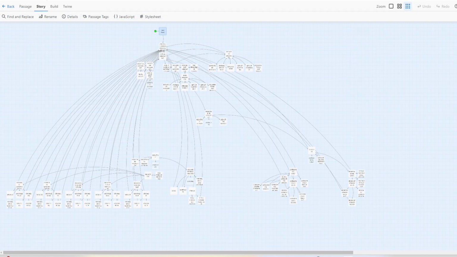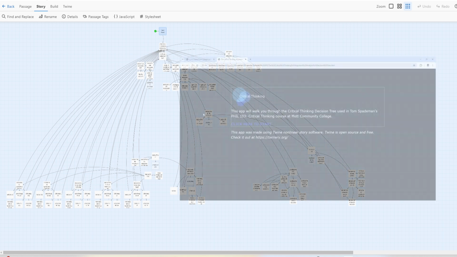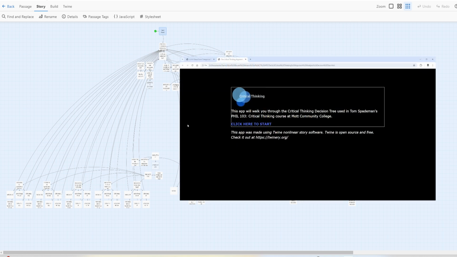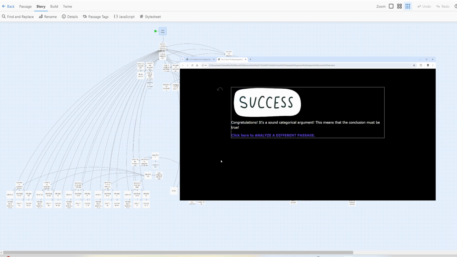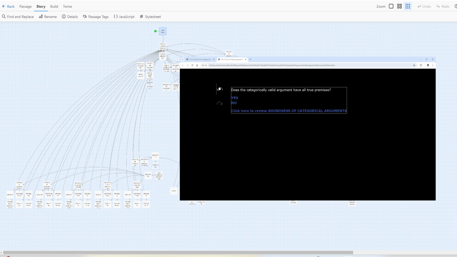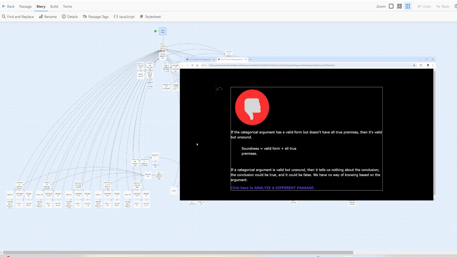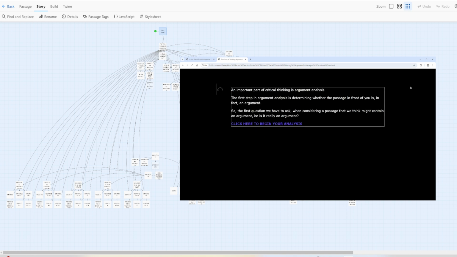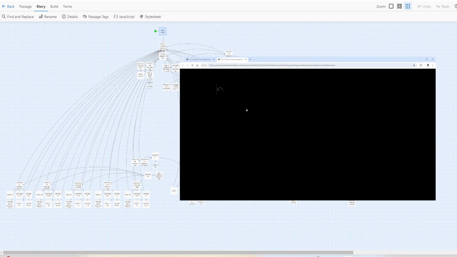So that's fun. Here's another twine that walks a student through the process of analyzing an argument based on tools and skills they might have learned in a standard critical thinking class that covered basic categorical logic, a bit of propositional logic, some stuff on induction, and a unit on named fallacies. And this twine is large. It has about 100 passages in it and more than 30 endpoints. It is thus of the branching sort, the radically branching sort.